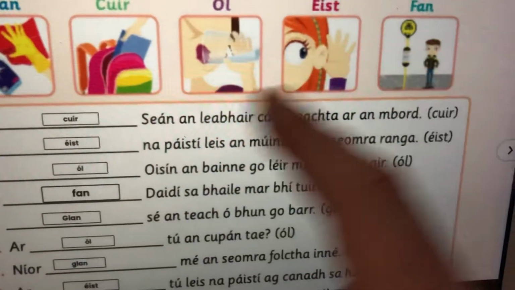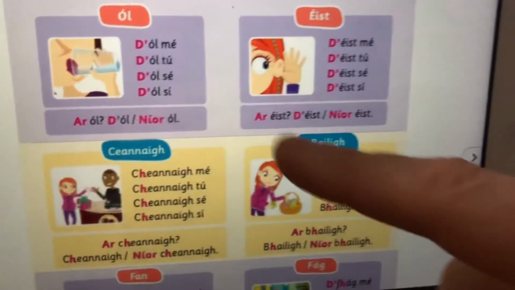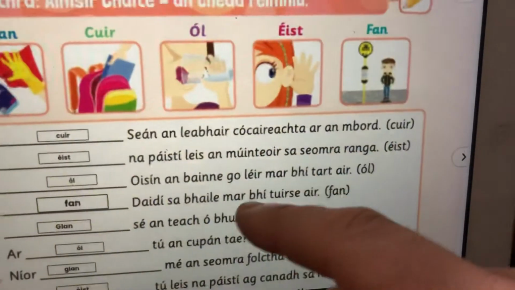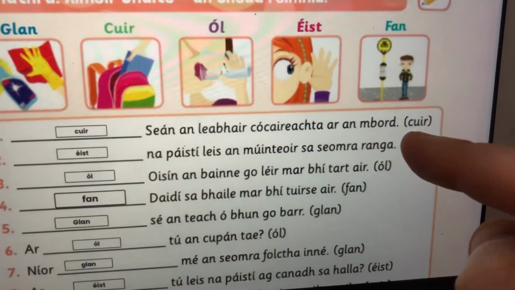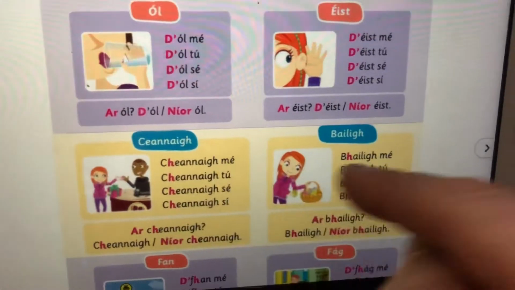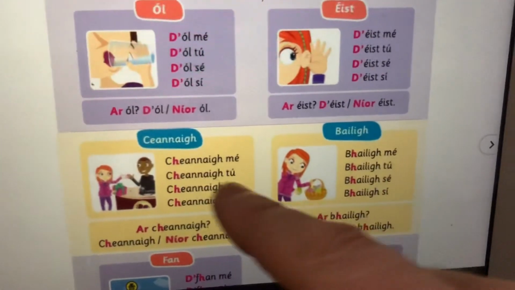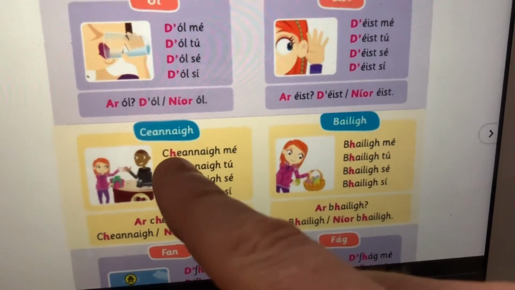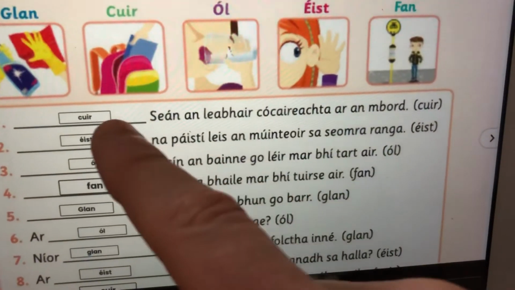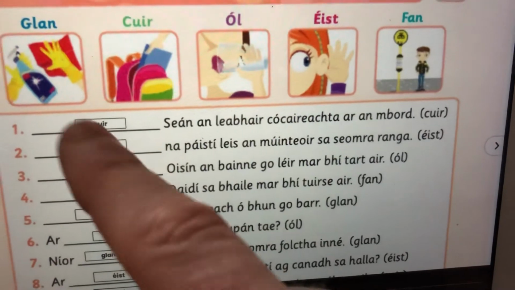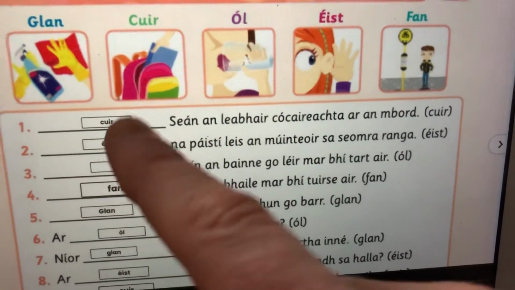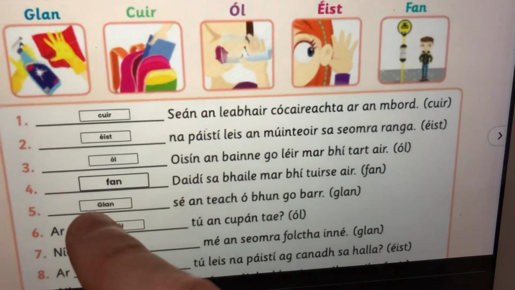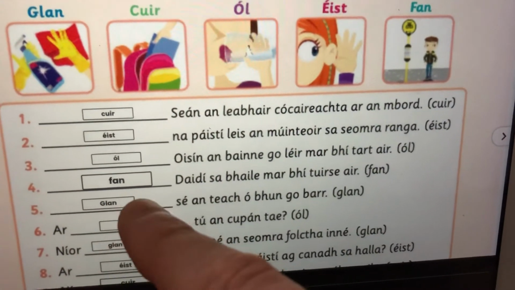So on that assignment, lads, there's this second page as well, and there's kind of a cheat sheet, so you just follow the rules down here, and it'll tell you the right answers. So if we have cur, one of these middle verbs over here, how do we turn it into the past tense? We add a H. So how are we going to change cur into the past tense? We have to put a H on it as well, so it's going to be chuir. It's going to be the same for glan as well, so it's going to be ghlan.